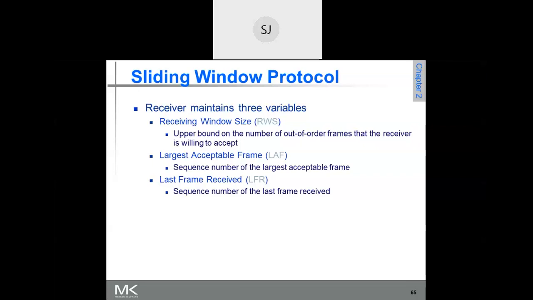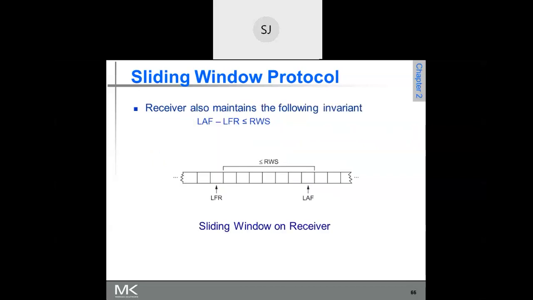Any frame that comes, if it is in the range from 11 to 17, the receiver is going to accept it, out of order also. Are you getting my point? See this. Assume that this is frame 10. For this frame 10, acknowledgement is already sent.